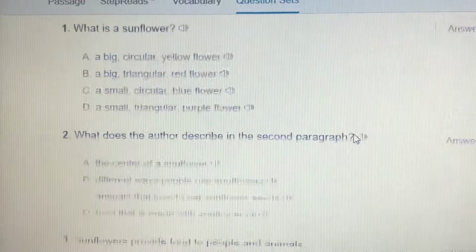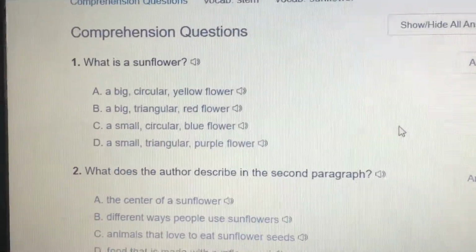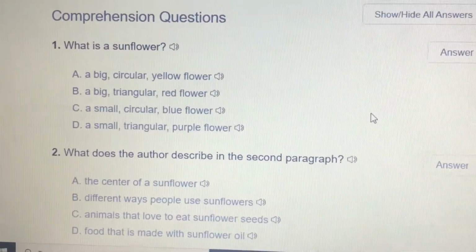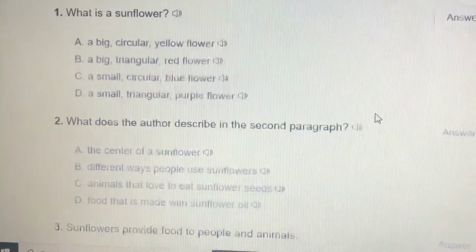Number 1, what is a sunflower? This isn't a guessing game. Go to the text. It told you exactly what it was, and I just read it to you out loud. It was the very first sentence.